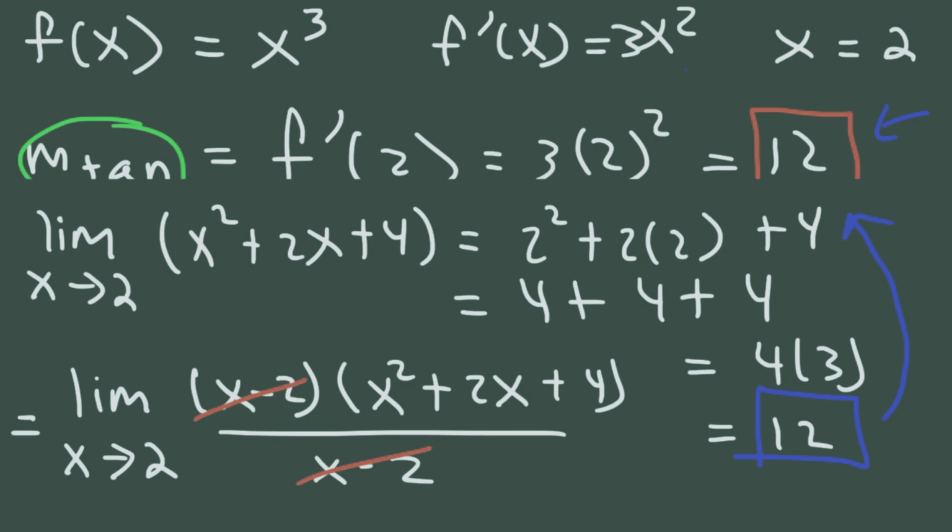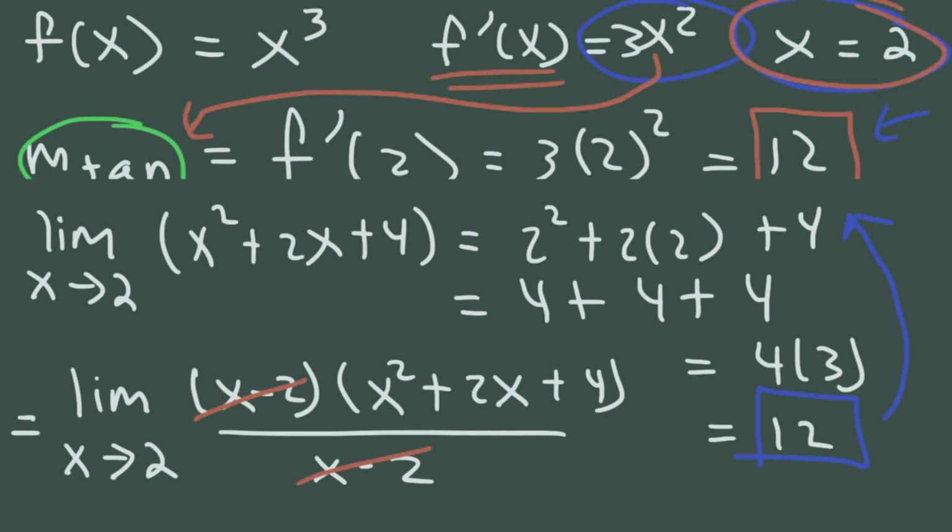And so we could use a limit process to find the slope of the tangent line, as well as just finding the derivative and plugging this in. So as you can see, the derivative is a function that gives us the slope of the tangent line at some x value. And there's multiple ways in which you can calculate the slope of the tangent line. You can estimate it using the slope of the secant line, or you can calculate it using a limit process. So I wanted to connect limits with derivatives in one video.